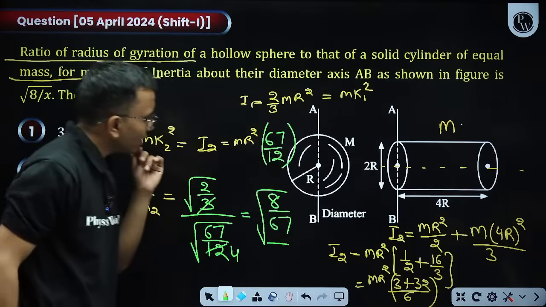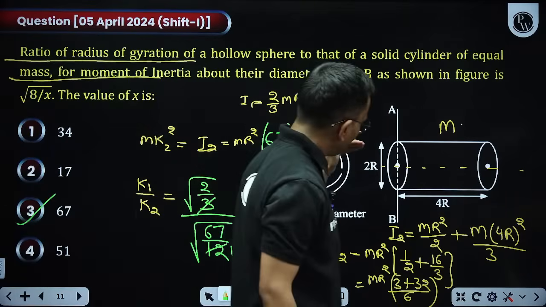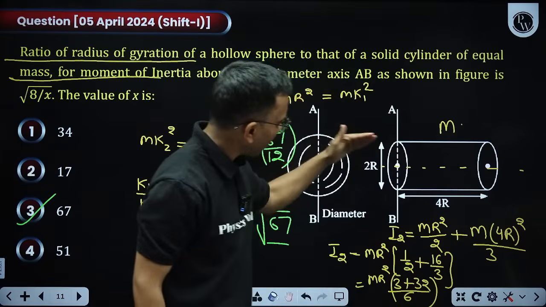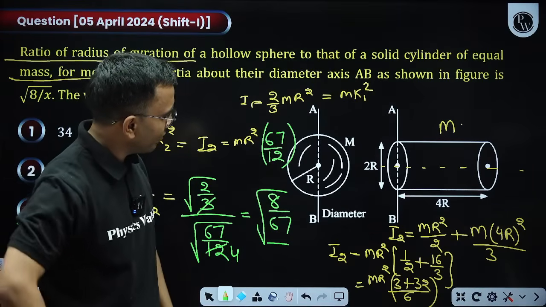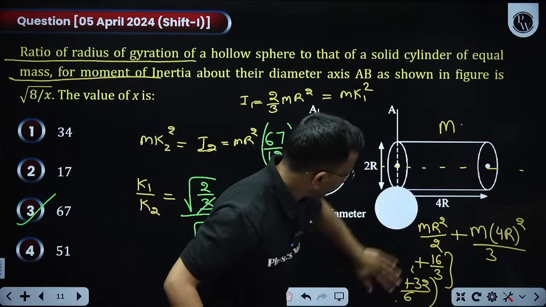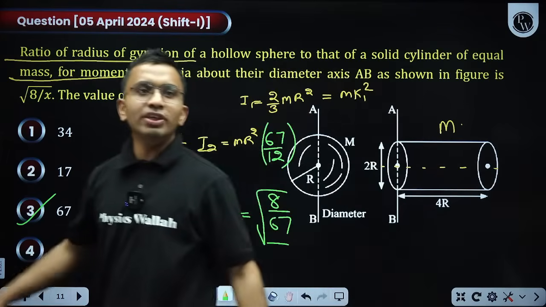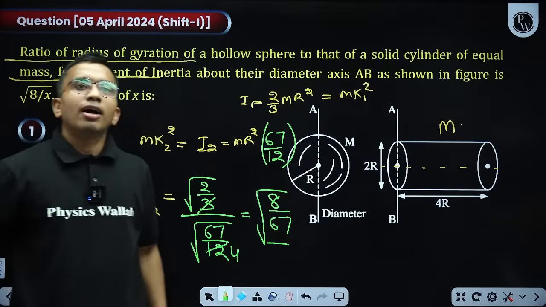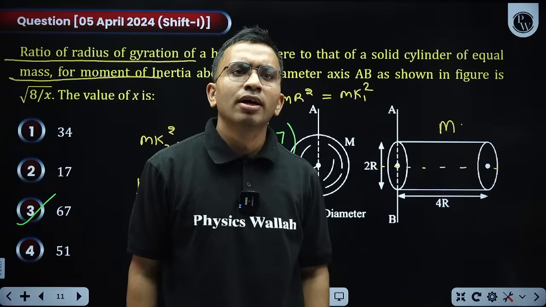This is m into r square divided by 2, mr square divided by 2 plus m into l square divided by 3. Anyways, we did integration, so trust the integration. I'm moving ahead. Yeah, so is this the wrong way of approach?